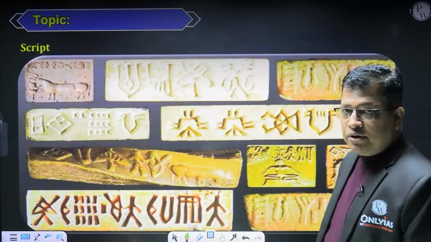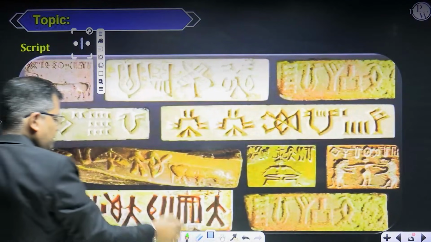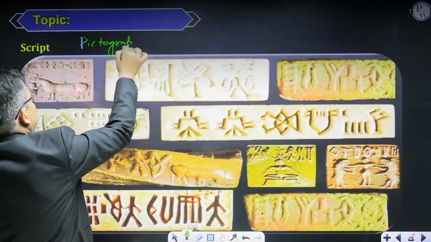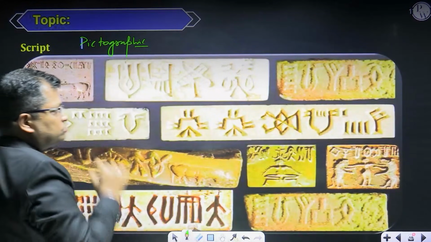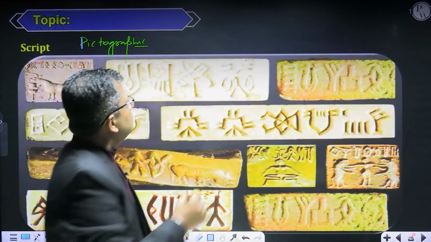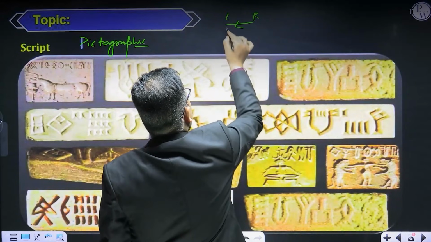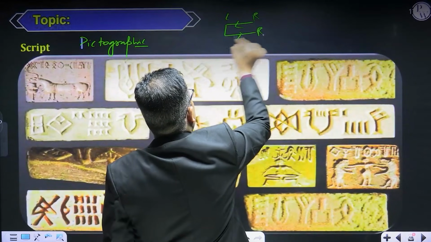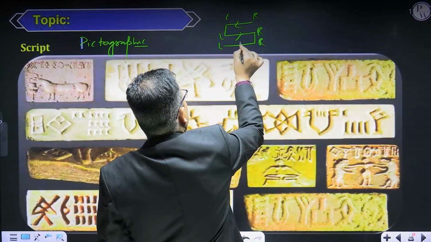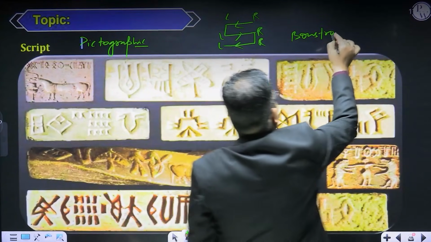If I talk about this script, it is pictographic in nature. And there is a pattern of writing the Indus Valley civilization script. This pattern is from right to left, and then left to right. Again, right to left, and so on and so forth. Are you getting me? This pattern is called Boustrophedon.